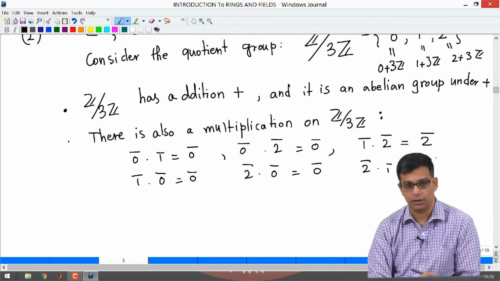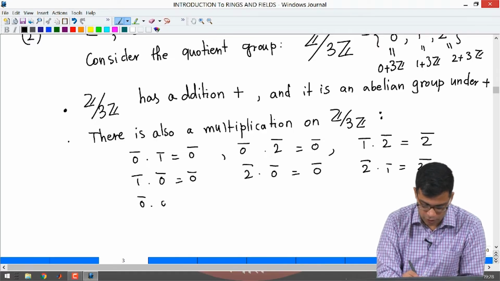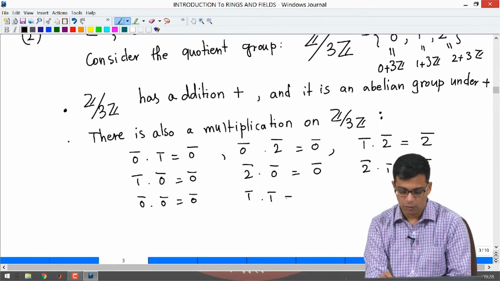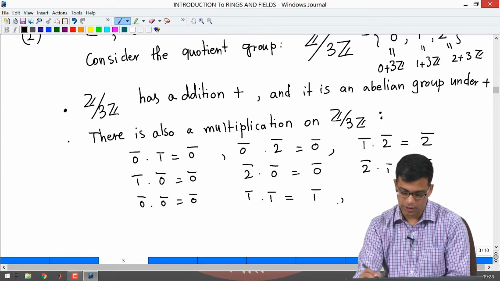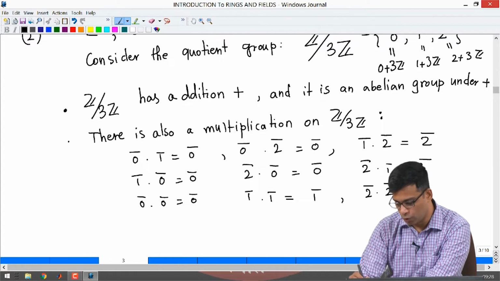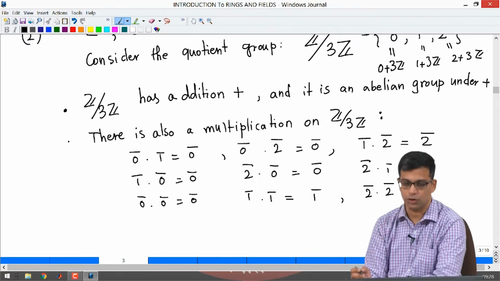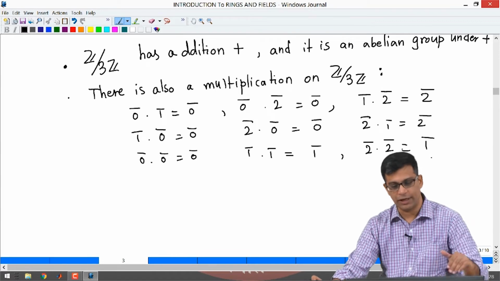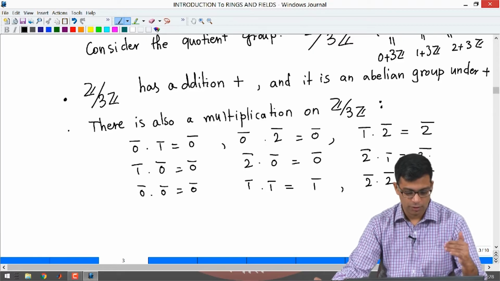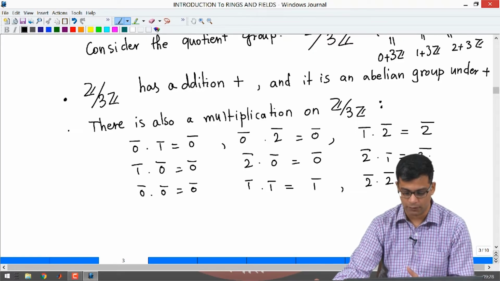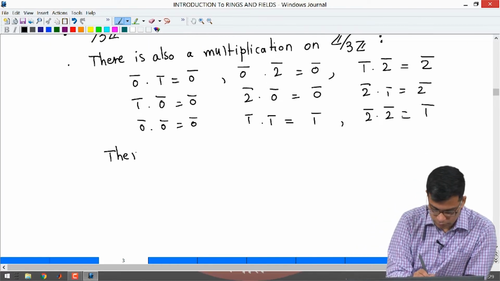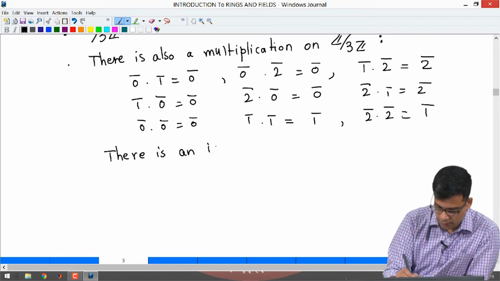And finally, I need to multiply an element with itself. What is 0 bar dot 0 bar? That I claim is 0 bar, that is clear because 0 times 0 is 0. What is 1 bar times 1 bar? It is 1 times 1, so it is 1 bar. 2 bar times 2 bar is 4, but 4 bar is 1 bar, because 4 is 1 modulo 3. So, this completely describes multiplication on Z mod 3Z. Now, if you stare at this carefully, I claim that this multiplication has all the properties that we want. There is an identity element. What is the identity element?